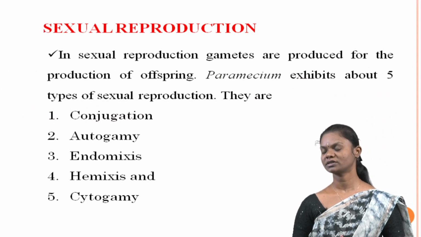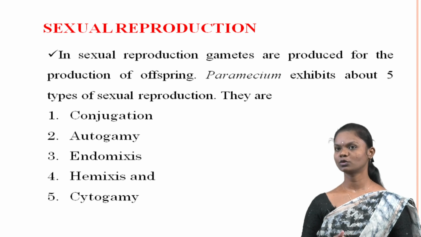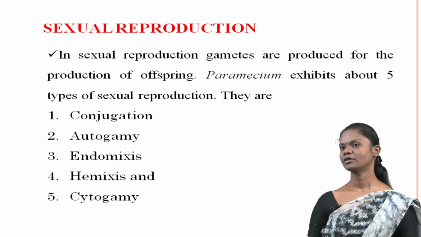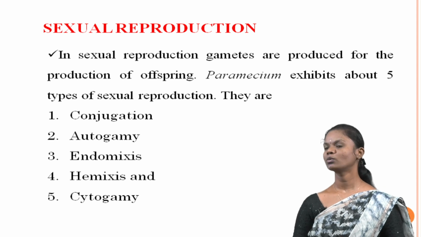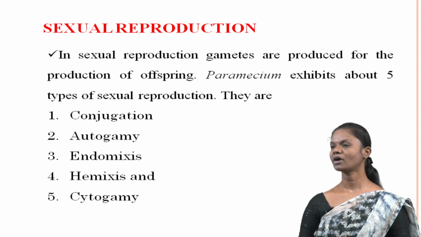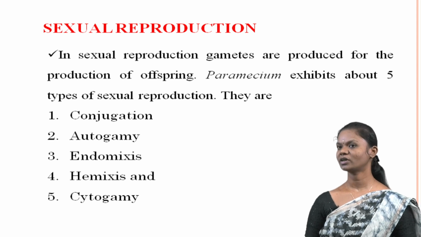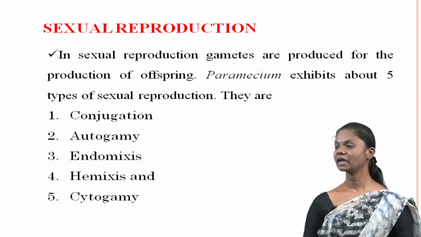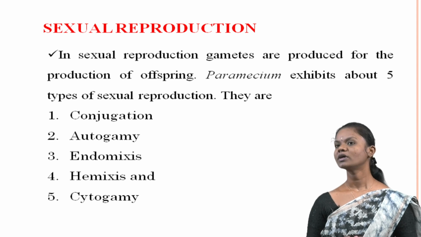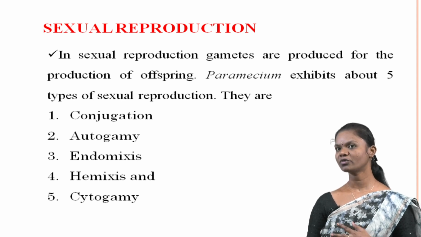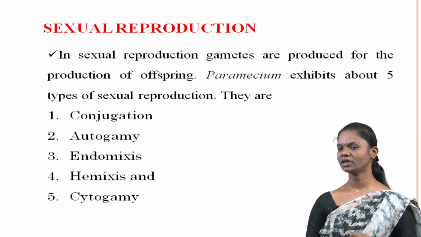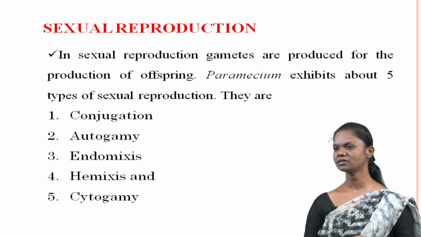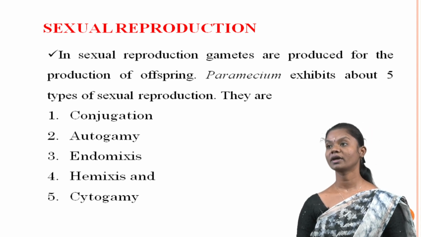Sexual reproduction. In sexual reproduction, offspring are produced through the fusion of gametes. Paramecium exhibits approximately five different types of sexual reproduction, which involve the exchange and fusion of genetic material to generate new offspring with increased genetic diversity. The five types are conjugation, autogamy, endomixis, hemixis, and cytogamy.